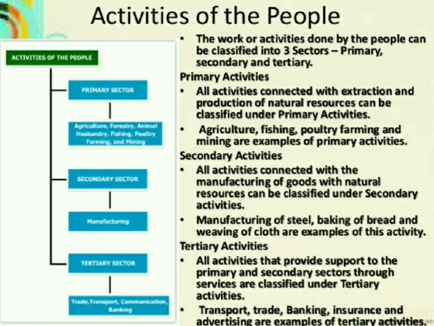Examples: manufacturing of steel, baking bread, or the construction of buildings or something like that. They are utilizing the primary product and you are creating something new. The last one is the tertiary activity. All activities that provide support to the primary and secondary sector through services are classified under the tertiary activity. Examples: transport, trade, banking, insurance, and advertising are examples of tertiary activities.